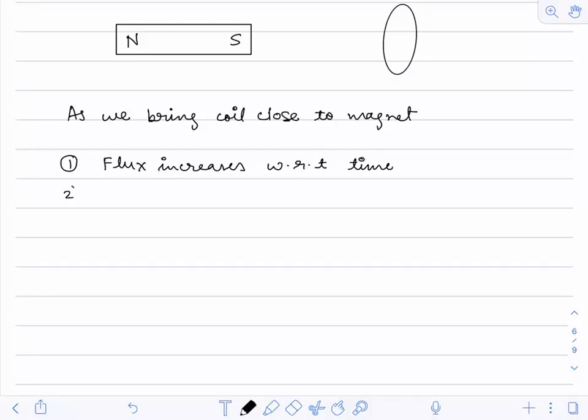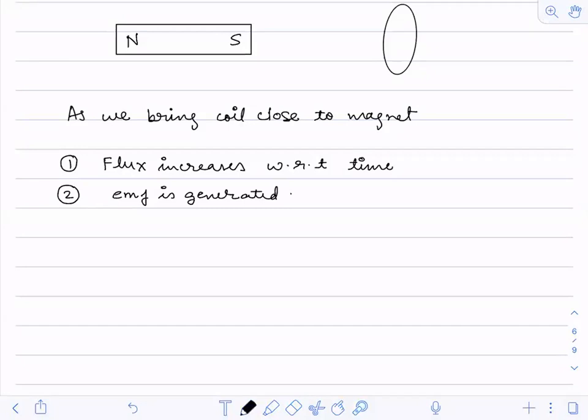Now, when flux increases with respect to time, what will happen? EMF will be generated. Can I say EMF is generated? Yes, EMF is generated. Now, why is this EMF getting generated?